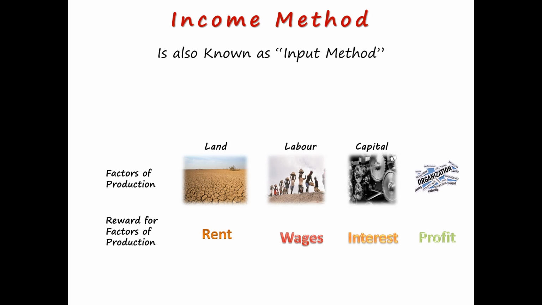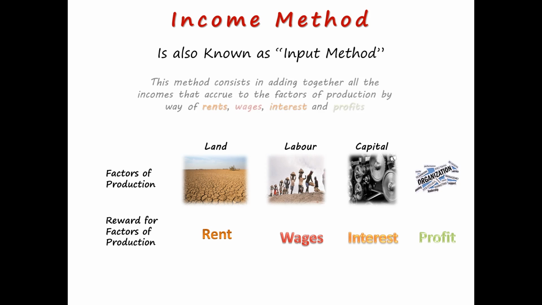And then comes functional distribution. All the landowners, all the laborers, all the capital owners, and the entire set of different organizations, that becomes functional distribution. So friends, when you're speaking about the income method, this method consists in adding together all the incomes that accrue to the factors of production by way of rent, wages, interest, and profits.